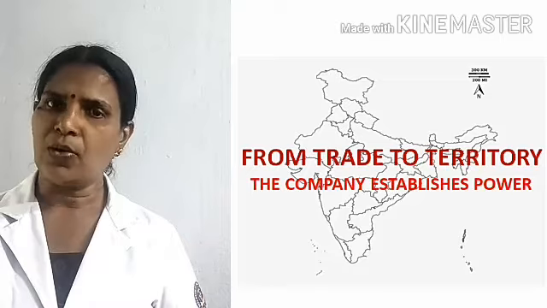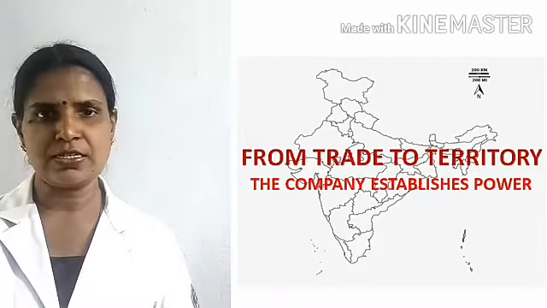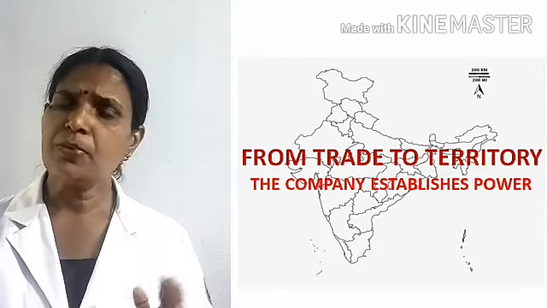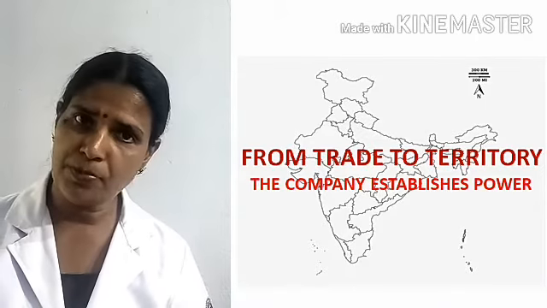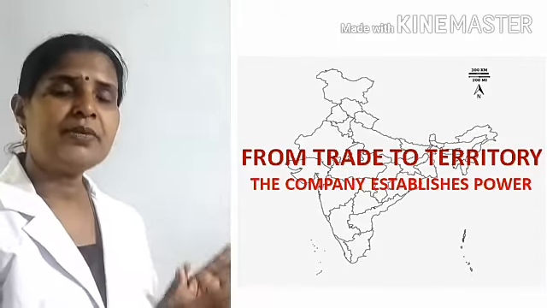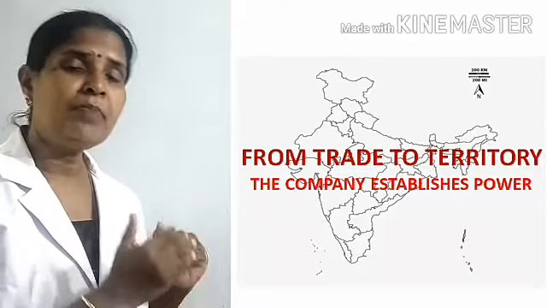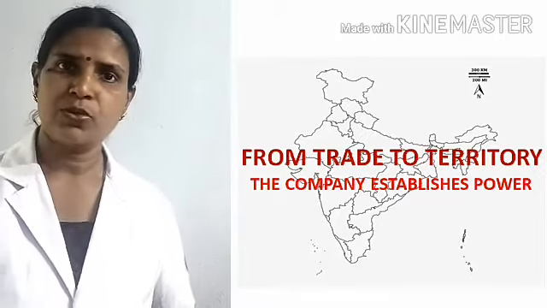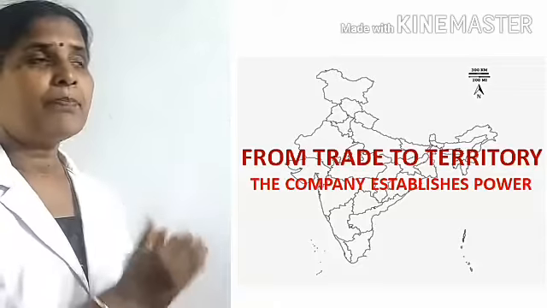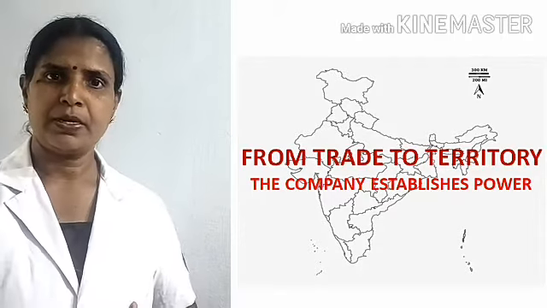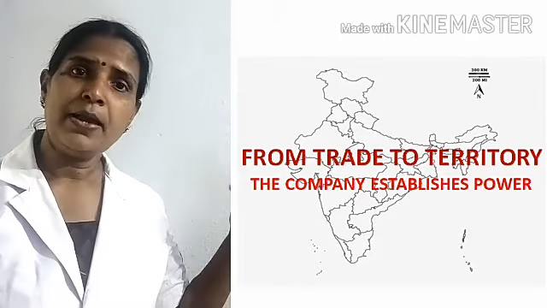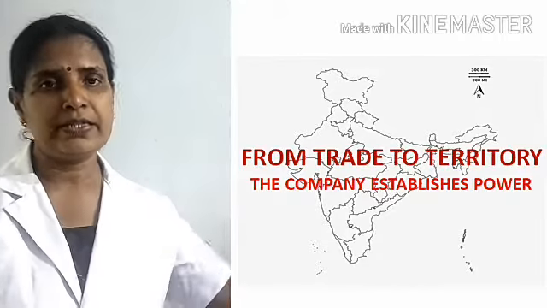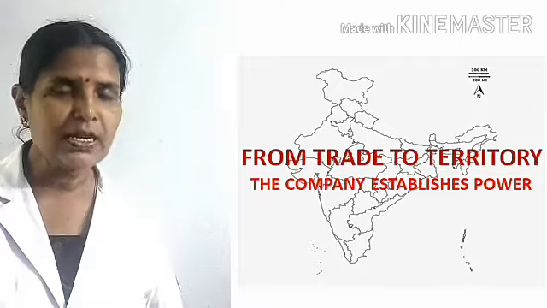Okay, then now we can start our lesson, the next part of the lesson from trade to territory. In last class, did you remember where did we stop? We stopped the direct military attack followed by the East India Company to conquer the Indian territories. Then they conquered Mysore and Maratha. Listen, they conducted 3 Anglo-Maratha wars and 4 Anglo-Mysore wars and then annexed Mysore and Marathas along with the East